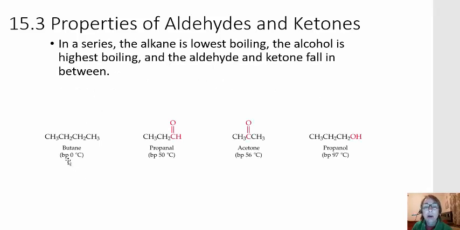So if we look at this series of 4 compounds of similar molar mass, butane, which is an alkane, propanal and acetone, which is an aldehyde and ketone respectively, and then an alcohol, we see the boiling points match our expectations for the strength of intermolecular force. So butane has the lowest boiling point at 0 degrees Celsius because it's a nonpolar alkane. Propanal and acetone both have similar boiling points around 50, so higher than that of the nonpolar alkane, but not nearly as high as the boiling point of propanol, which can hydrogen bond, and the boiling point of propanol is 97 degrees Celsius.